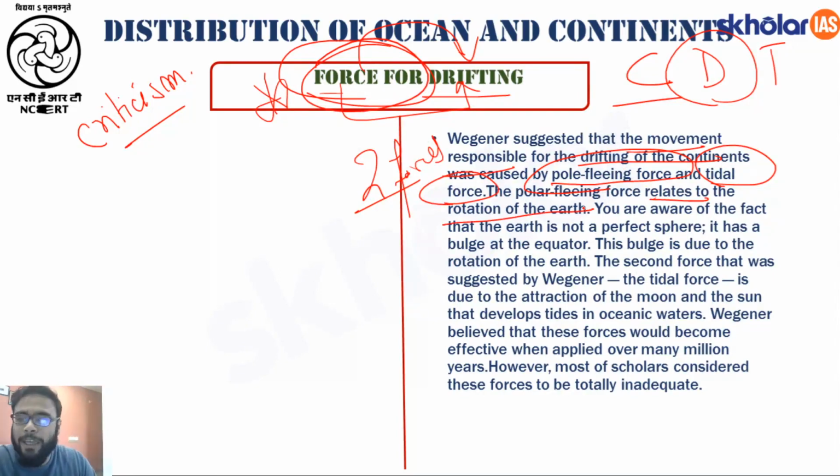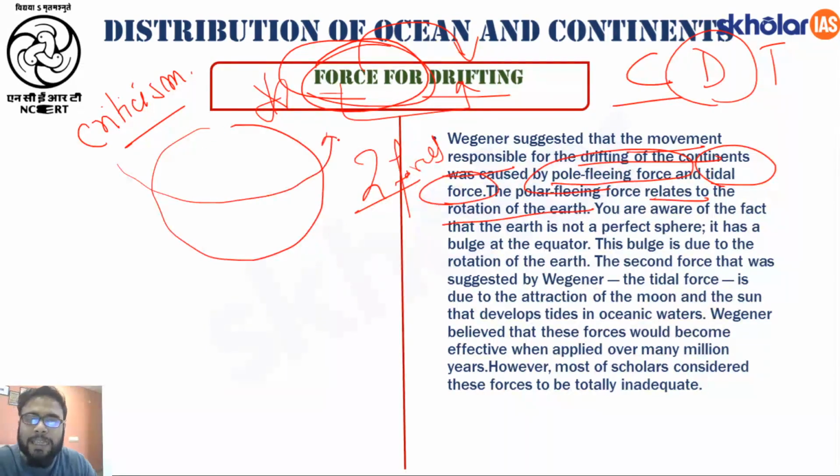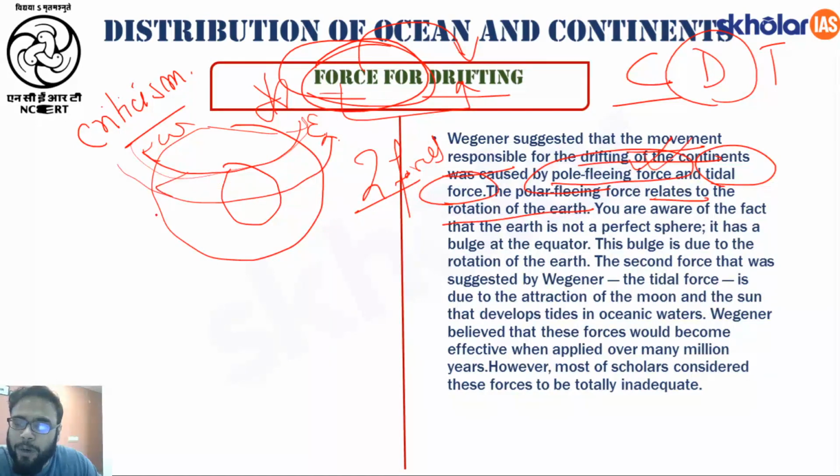So because of the rotation of the earth from west to east, there existed a force in the opposite direction, from east to west, and this east to west force he termed the pole fleeing force. And because of this pole fleeing force acting from east to west, the continents started to drift towards the west. Understood? Again I will repeat: rotation of the earth from west to east, pole fleeing force acting from east to west. Understood?